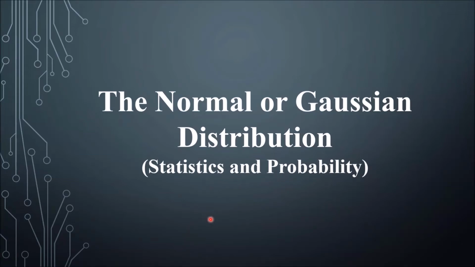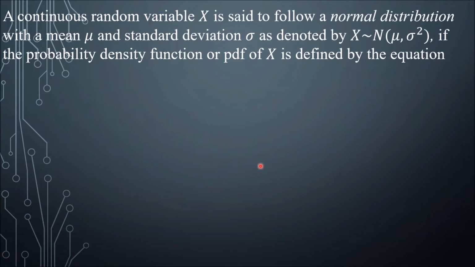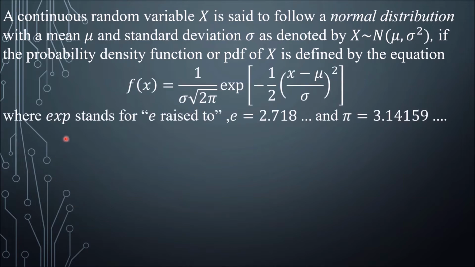The normal or Gaussian distribution. A continuous random variable x is said to follow a normal distribution with the mean, mu, and standard deviation of sigma, as denoted by this symbol, if the probability density function or PDF of x is defined by this equation, where exp stands for e raised to, where e is equal to 2.718, and so on, and pi is equal to 3.1415, and so on.